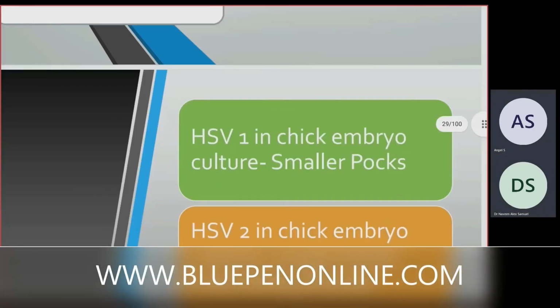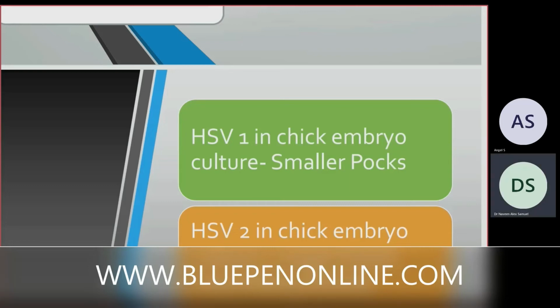One more difference, which is not there in the textbook, is how the virus grows in chick embryo culture. When herpes simplex virus 1 is grown on chick embryo culture by stab, you find smaller pokes, meaning a small region. Whereas with herpes simplex virus 2 in chick embryo culture, there will be larger pokes, a larger eruption region.